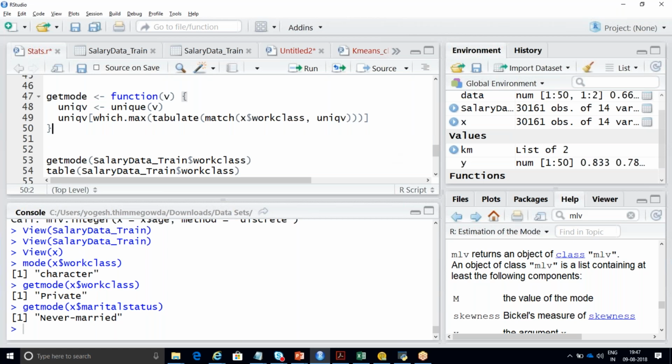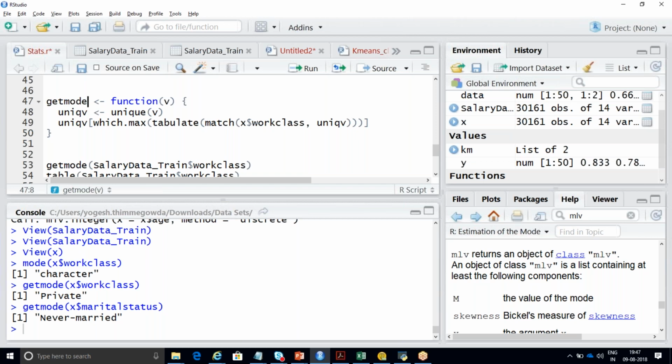There is no inbuilt function. You need to write a user defined function. So that is what I've written here. See, get mode. Get mode is a user defined function. I can give it as get mode 1 as well. I'm writing a function inside this. Function of v. Please try to understand. Open parenthesis. I am assigning this parameter v by using a function called unique, because you should identify your unique parameter.